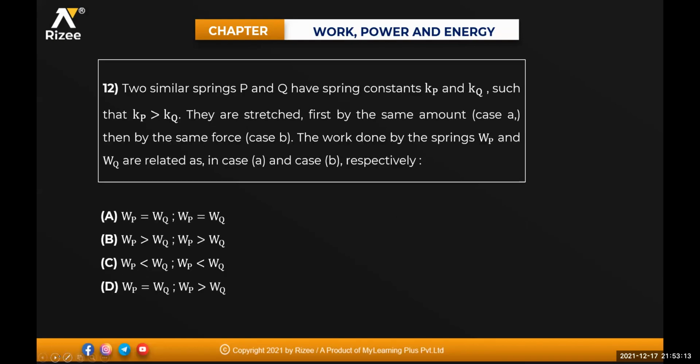Next one. Two springs P and Q have the spring constants Kp and Kq such that Kp is greater than Kq. They are stretched first by the same amount, then by the same force. The work done by the springs Wp and Wq are related as in case A and case B respectively, dash. What is the spring formula, beta?